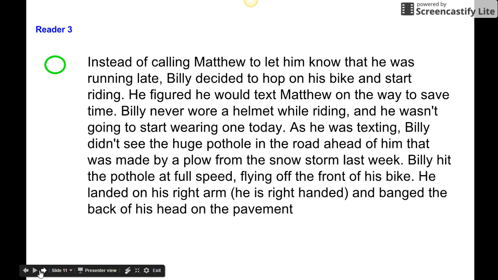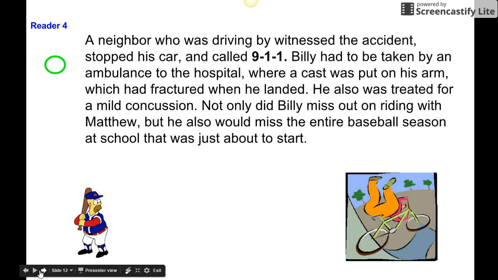Billy hit the pothole at full speed, flying off the front of his bike. He landed on his right arm, he's right-handed, and banged the back of his head on the pavement. A neighbor who was driving by witnessed the accident, stopped his car, and called 911. Billy had to be taken by an ambulance to the hospital, where a cast was put on his arm, which had fractured when he landed. He also was treated for a mild concussion.